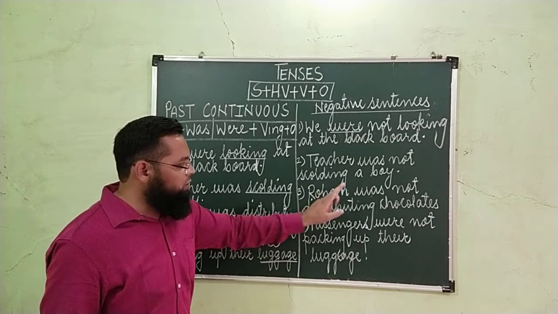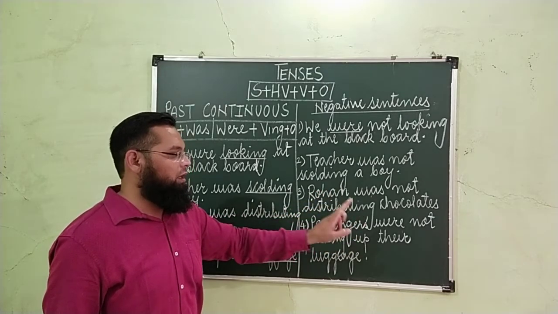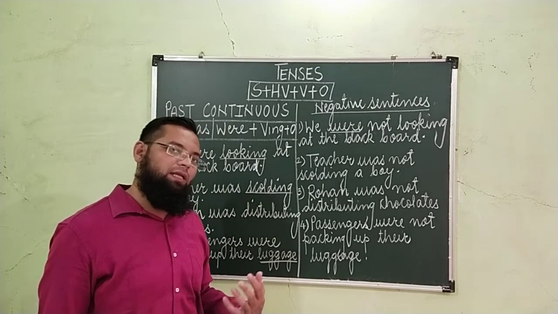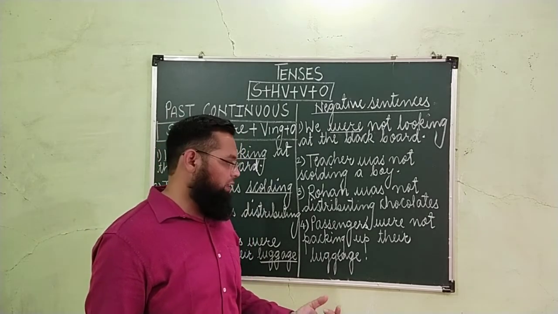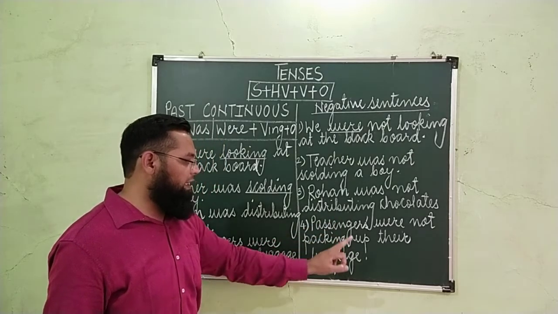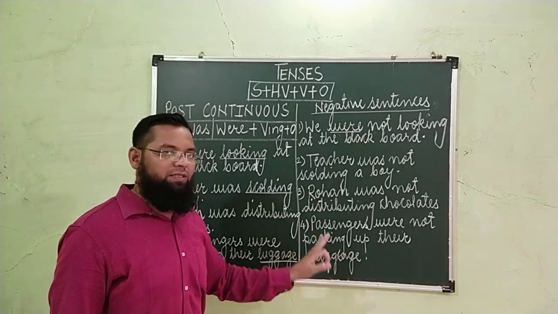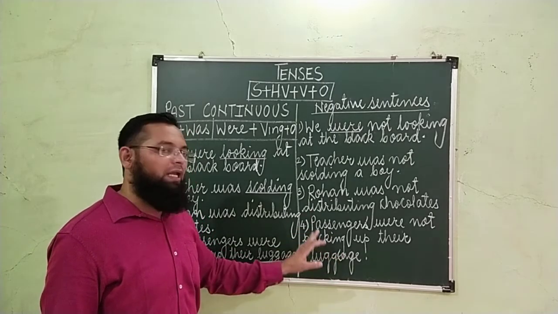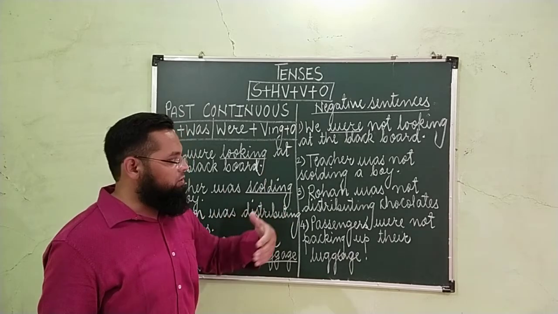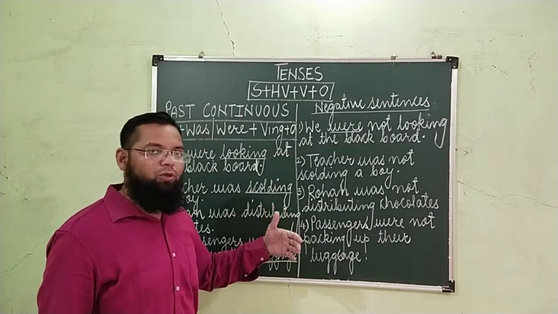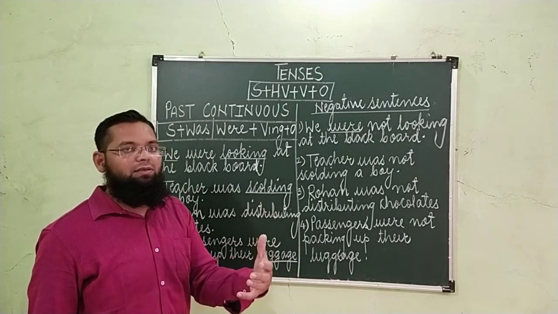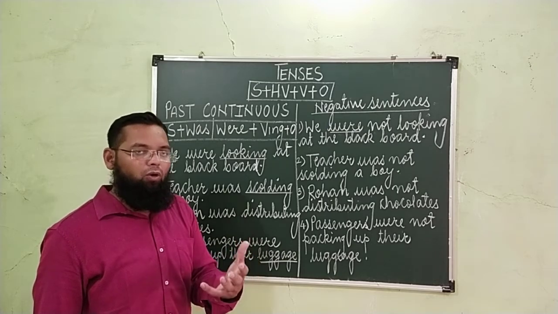Next, Rohan was not distributing chocolates. रोहन चॉकलेट्स नहीं बांट रहा था या रोहन चॉकलेट्स नहीं तकसीम कर रहा था. And the last example, passengers were not packing up their luggage. Passengers अपना सामान नहीं बांध रहे थे. The work was in progress. So such examples are the examples of past continuous tense, and we can use past continuous tense examples in day-to-day conversation.